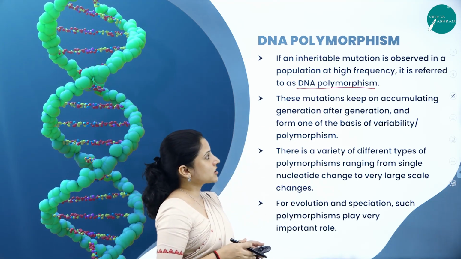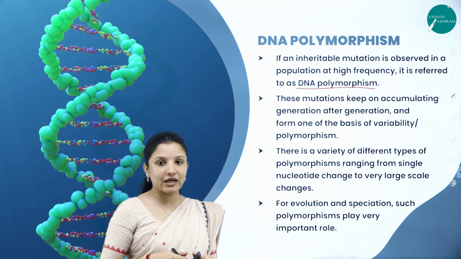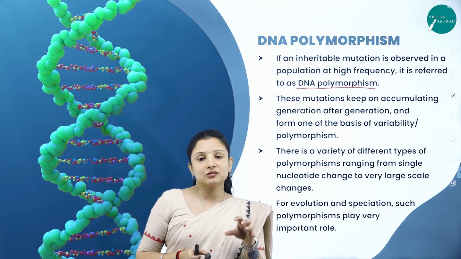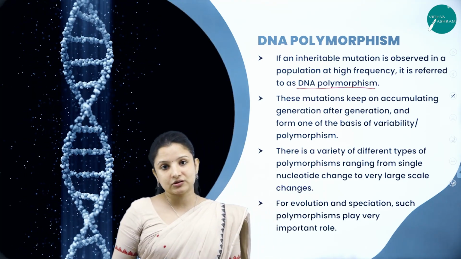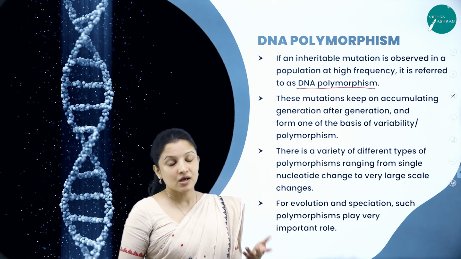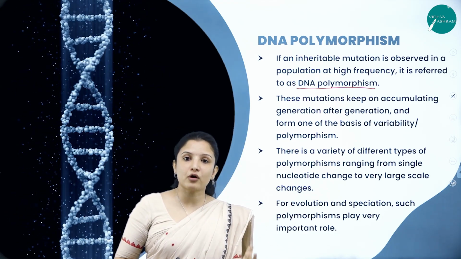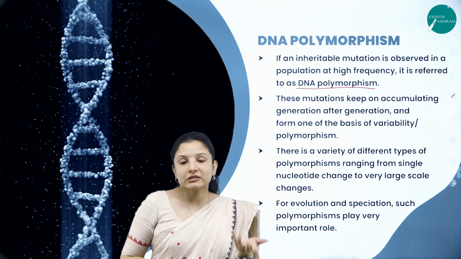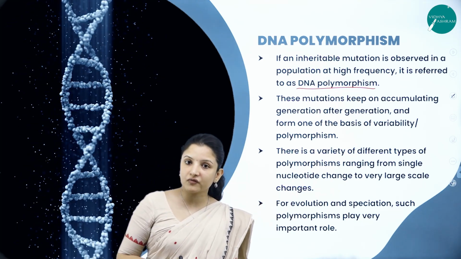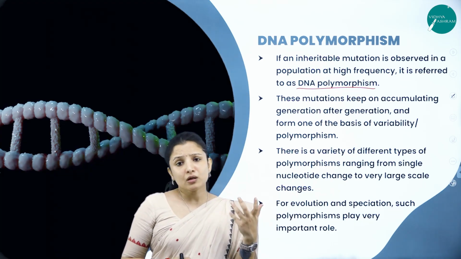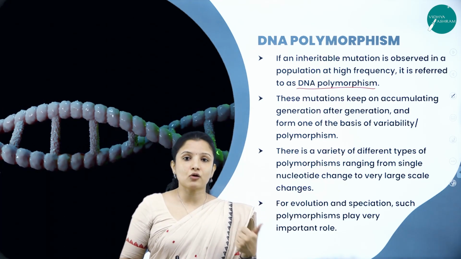So these mutations will keep on getting accumulated. Mutation means any change that occurs in the DNA strand. And that mutation will bring about polymorphism. Maybe it will change the skin color of the person, the hair color of the person. It can cause a lot of deformities and all that, right?